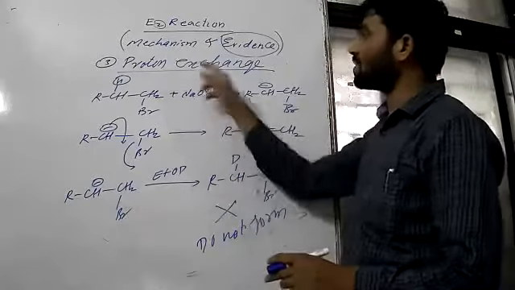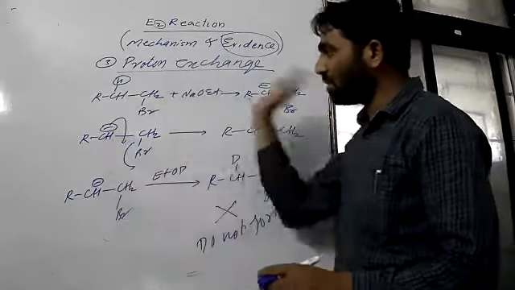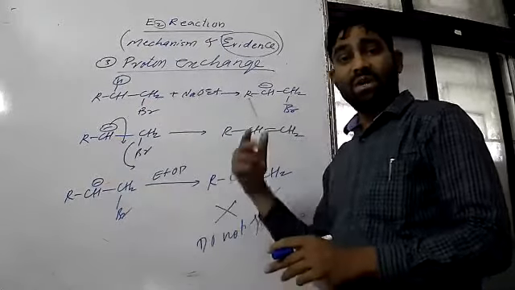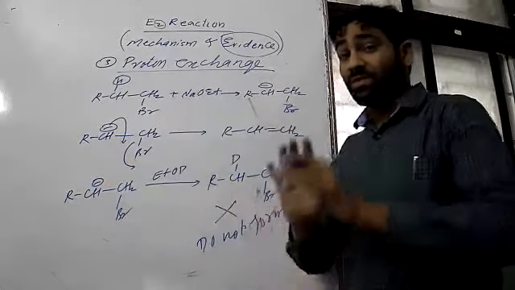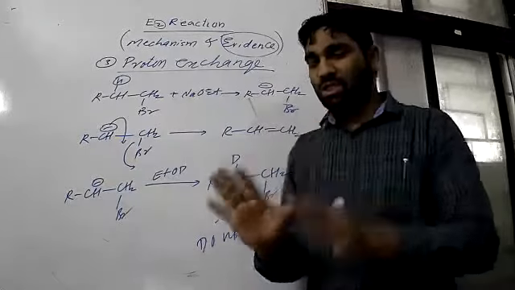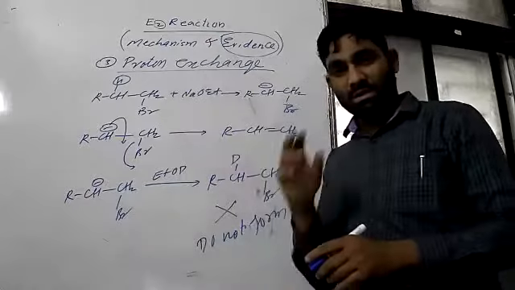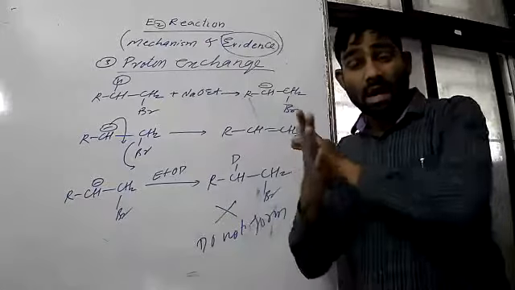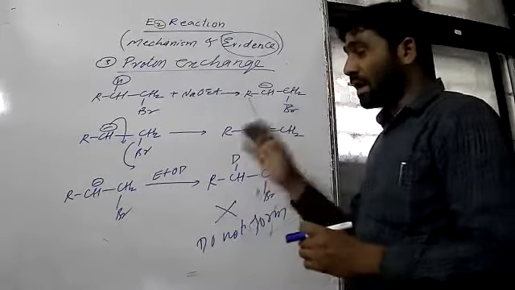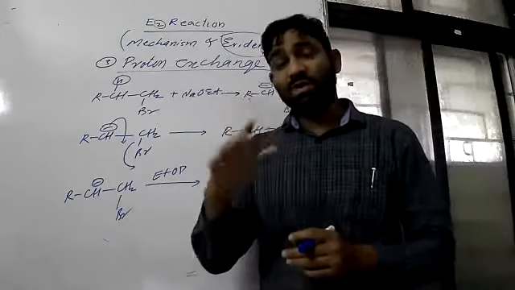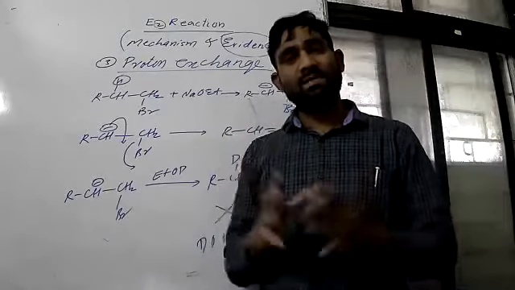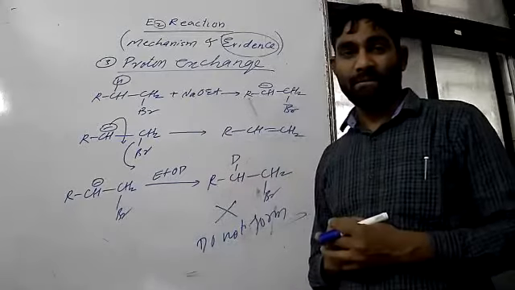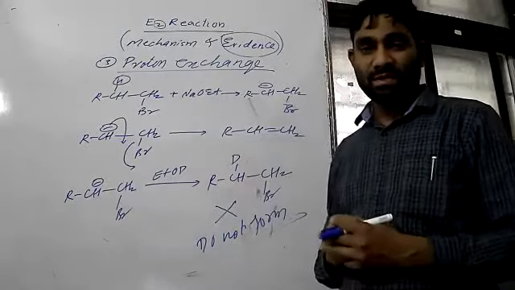If E2 would have followed it, there must be formation of this deuterated compound. That's called proton exchange, meaning this proton is removed and deuterium is exchanged. Deuterium should have taken the place of H, but that does not happen. This third evidence strongly supports that E2 neither follows the E1 mechanism nor the E1CB mechanism. It has a separate mechanism, and that is the concerted mechanism. So hope you understand this. Okay, so